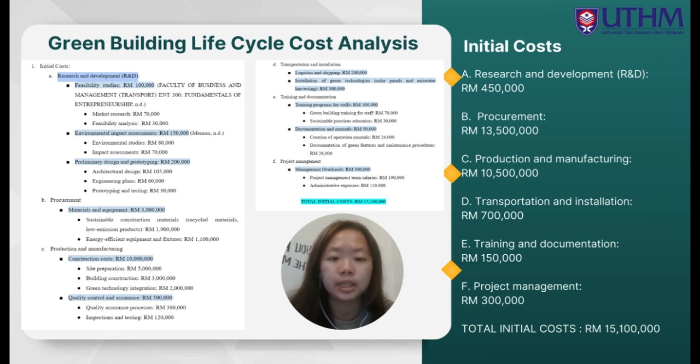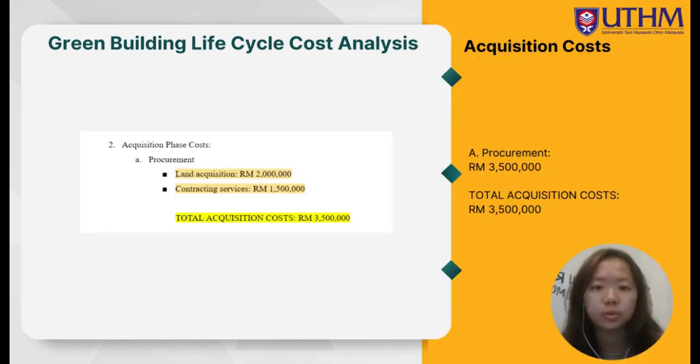Next is training and documentation, with a total cost of 550,000, and lastly project management, which will cost 300,000. The initial cost for this green building bus terminal totals 1,510,000.